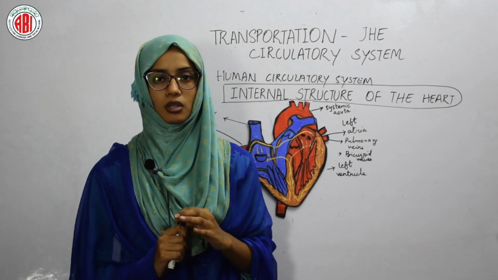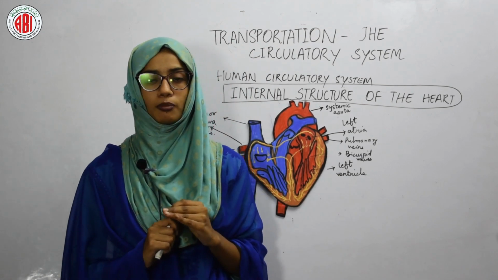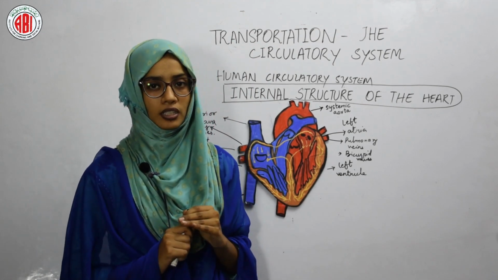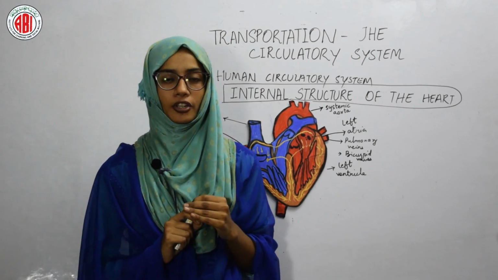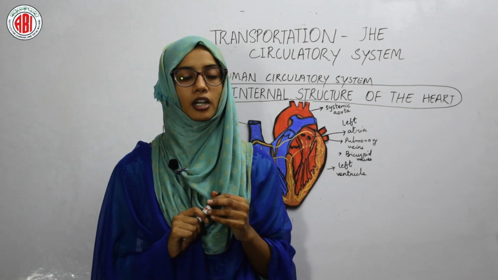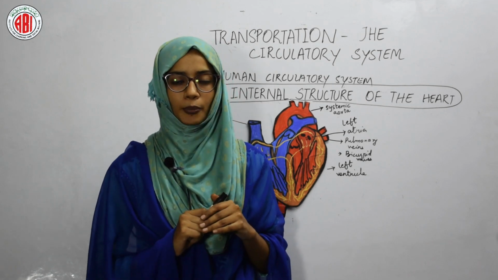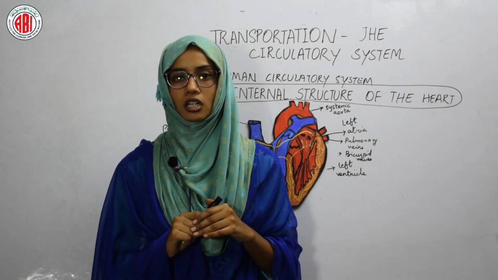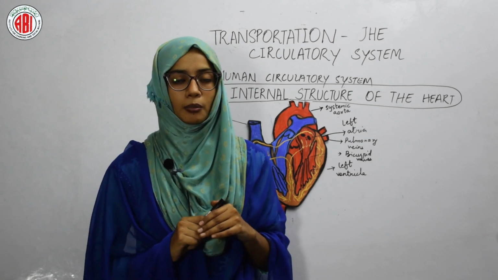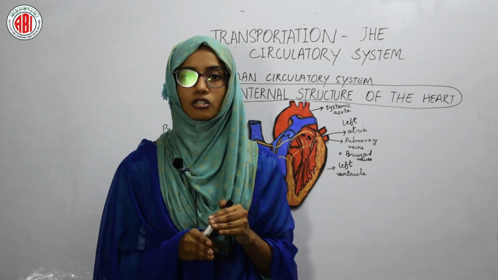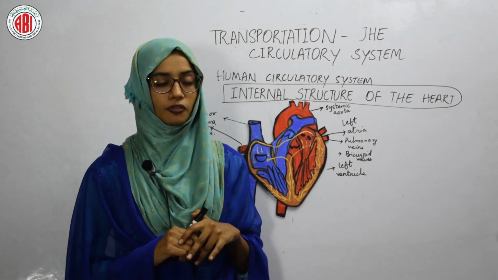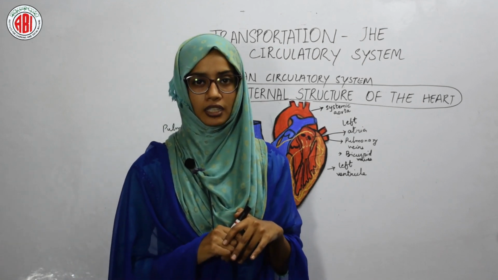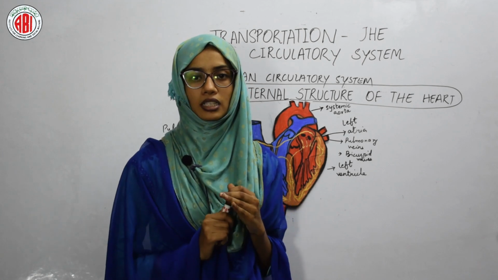William Harvey estimated how much blood is circulated. He said that in 1 hour, 3 times the body weight of a person, that much blood, is circulated in the human body. Practically, it is not possible to produce that much blood, but he said that the blood is not totally used up or consumed by the body, it is recycled. William Harvey could not explain how the blood is recycled.